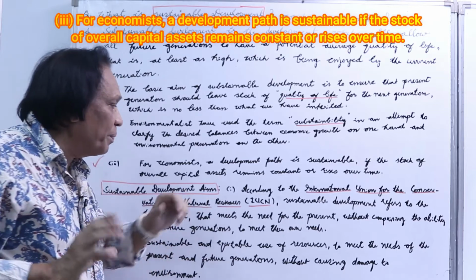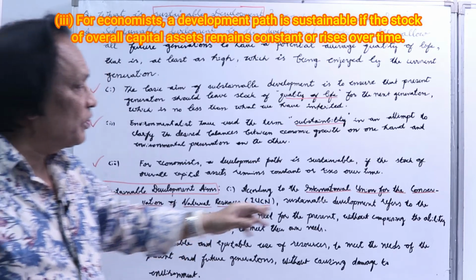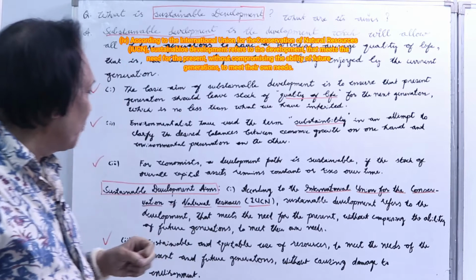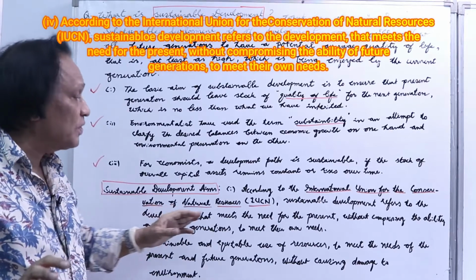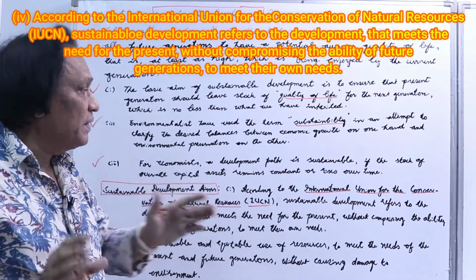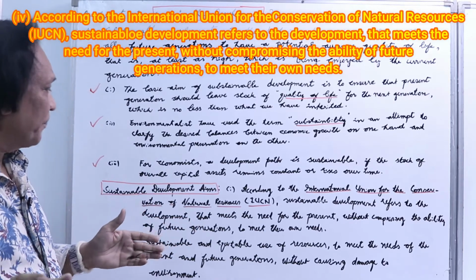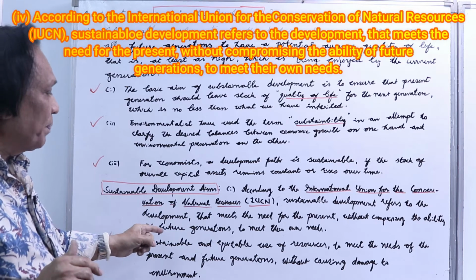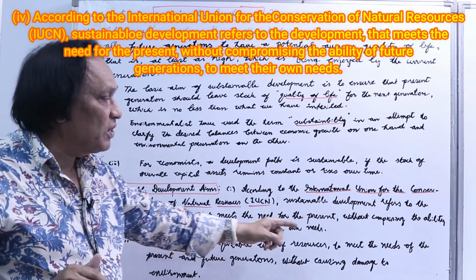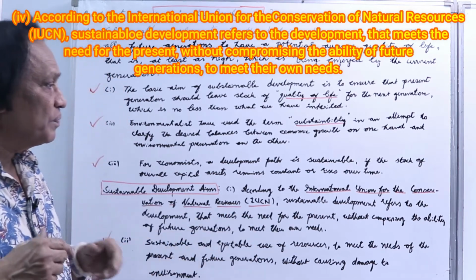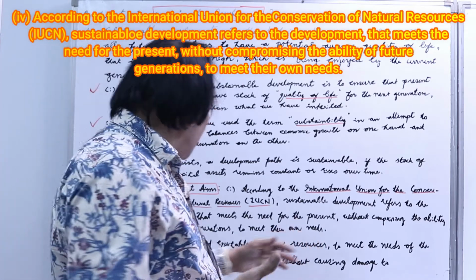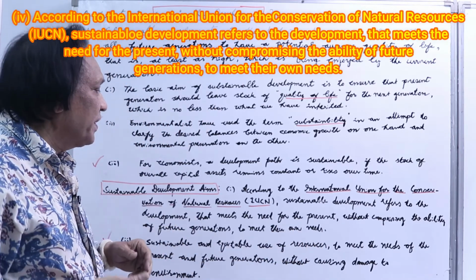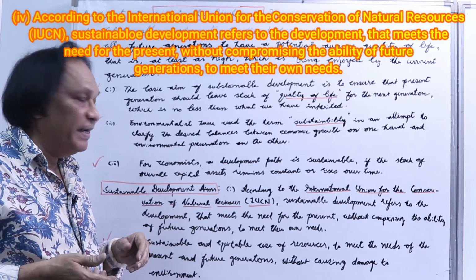So sustainable development aims, you can see, according to the International Union for the Conservation of Natural Resources, IUCN, International Union for the Conservation of Natural Resources, sustainable development refers to the development that meets the need for the present without compromising the ability of future generations to meet their own needs.